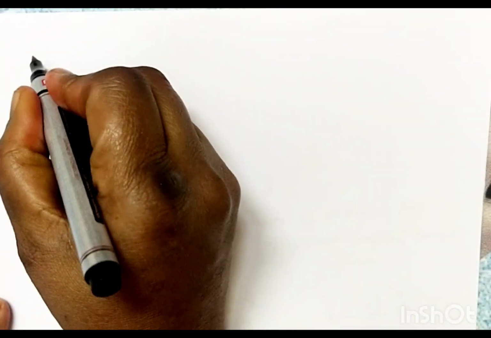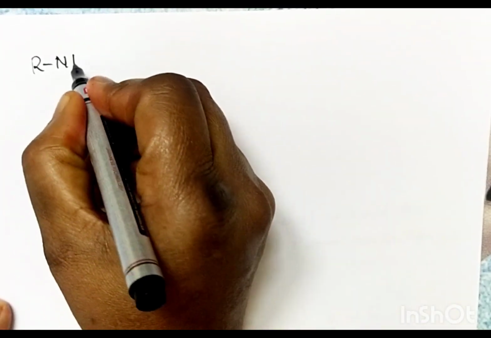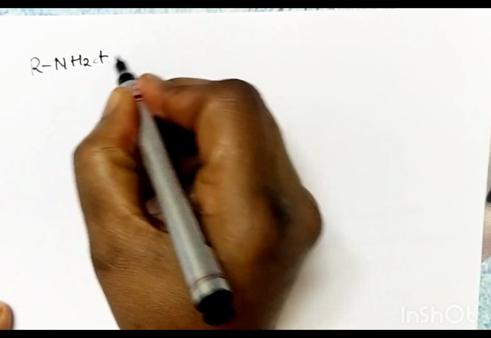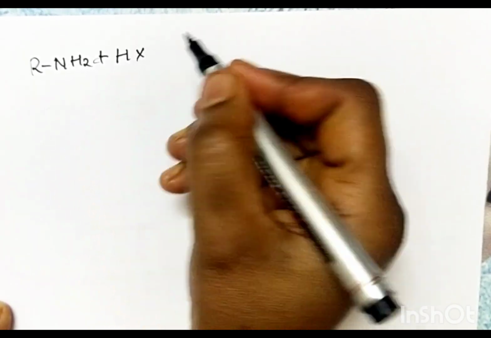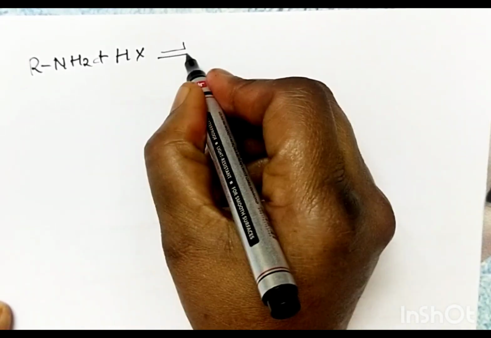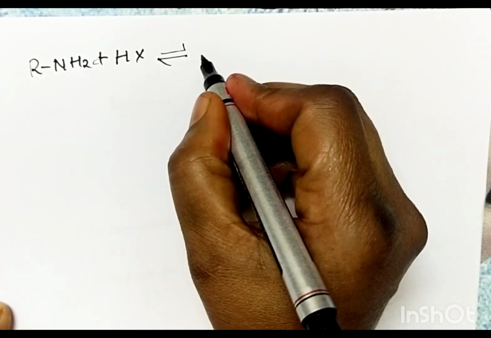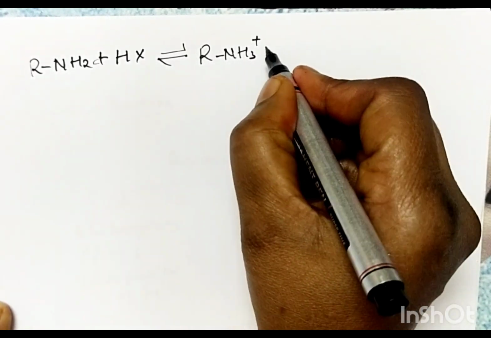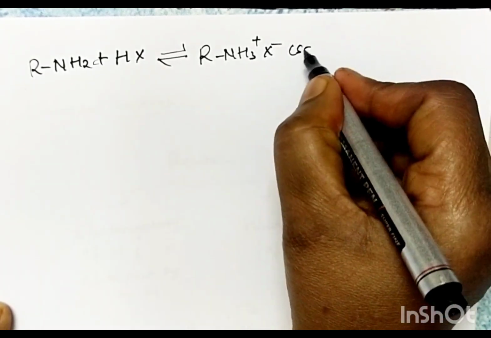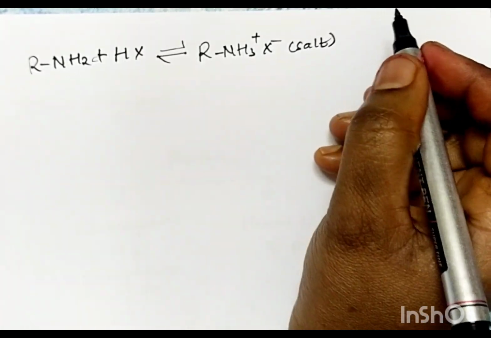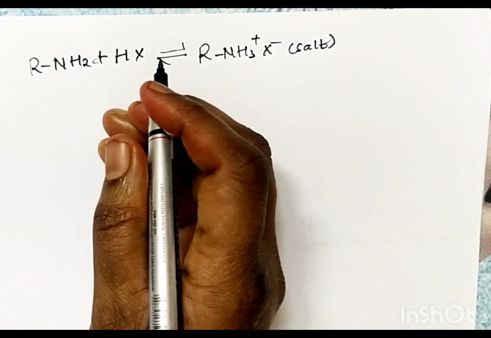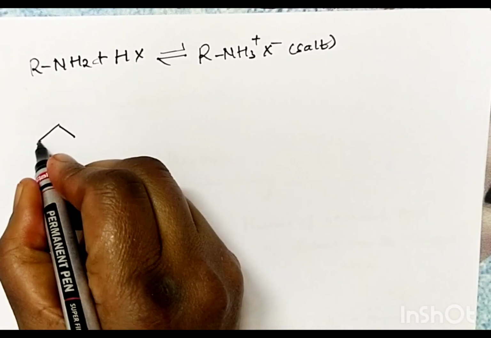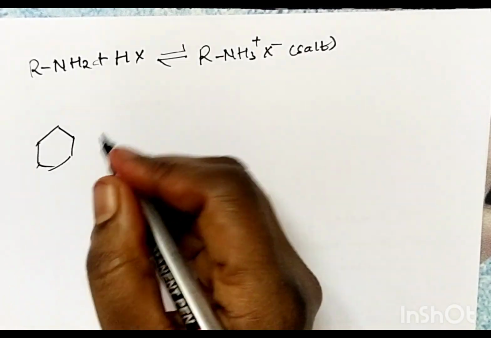Reaction: R NH2, a primary amine, when it reacts with an acid HX, where X can be Cl, like HCl, gives R NH3 plus X minus. So it is a salt. Here a salt is formed. This is an aliphatic amine. Same, aromatic amine also forms a salt.